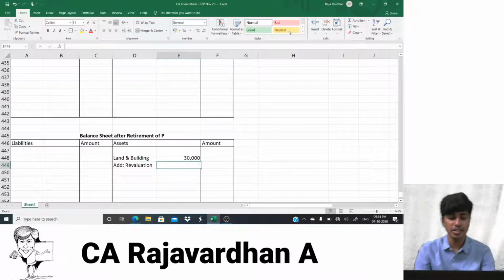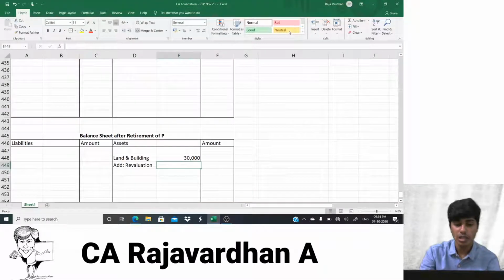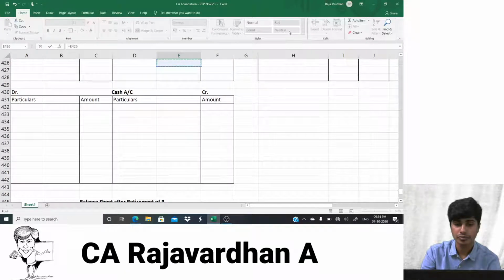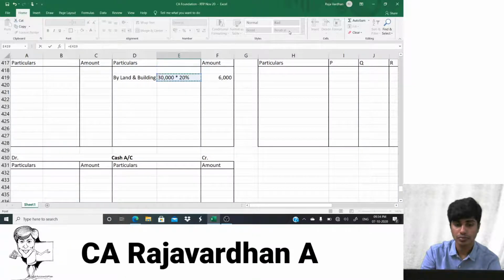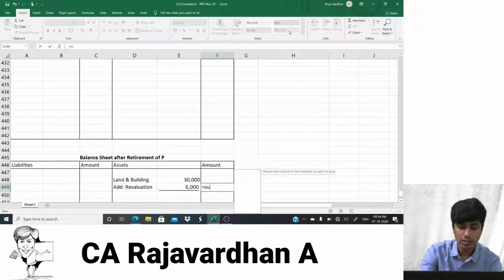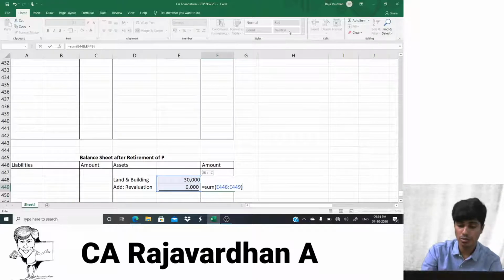Addition, isn't it? There is increase in the value. Appreciation. How much is the appreciation? Appreciation is basically here, 6,000. Yeah. Now tell me what would be the value of the asset in that case? 36,000 will be the value in that case.